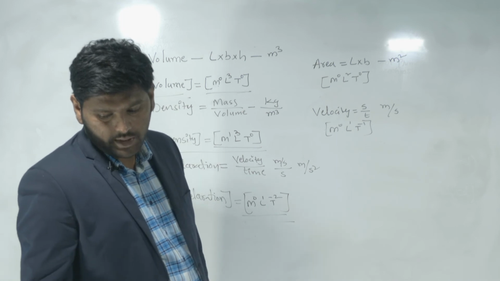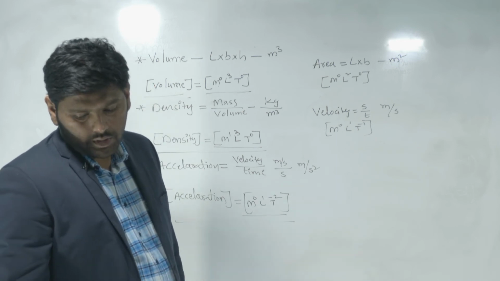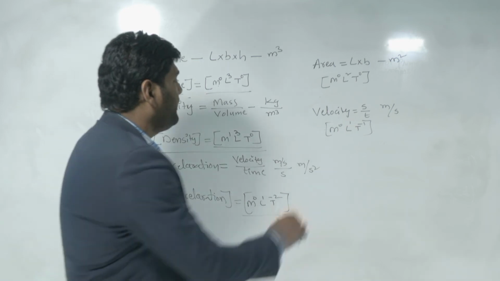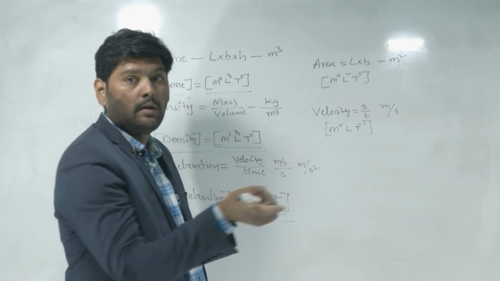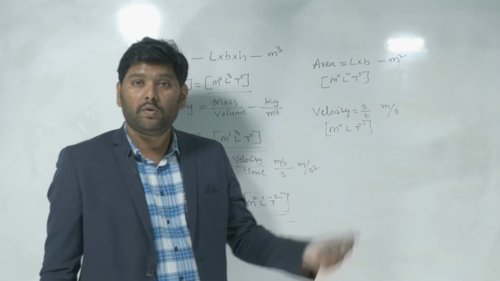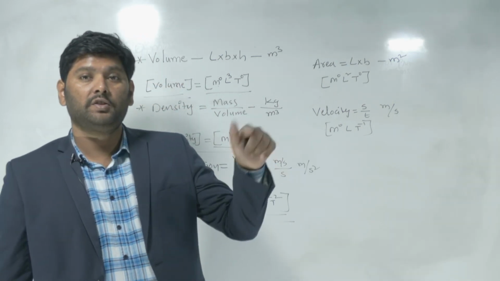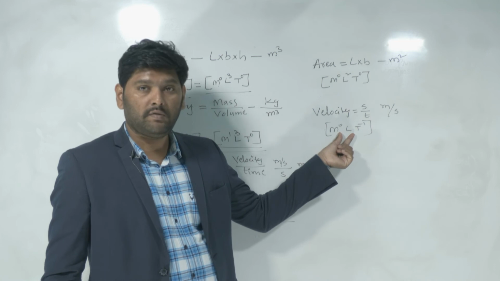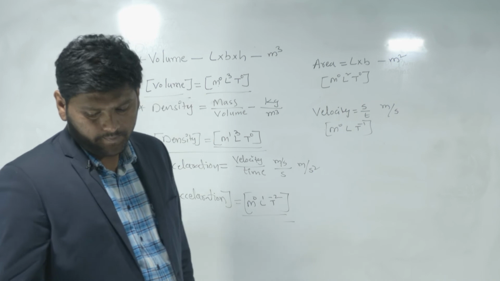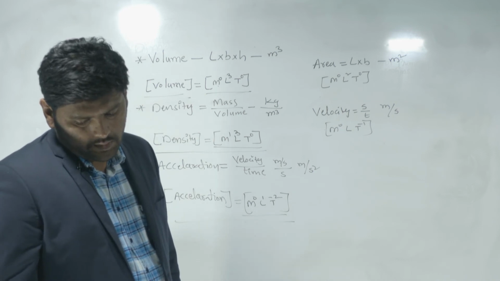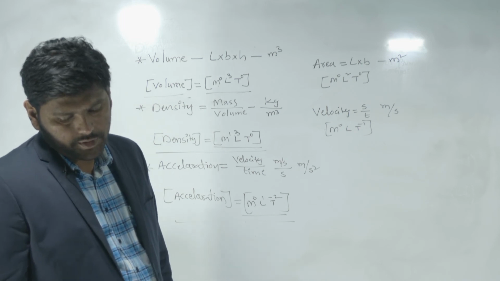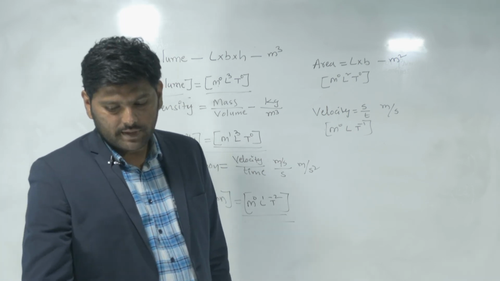What is the option here? Second option. If the power is not mentioned, how much is it? It is 1 only, whether it is mentioned or not. So the second option. For the fourth question, they are asking the velocity dimension formula, M0, L power 1, T power minus 1. Second option you will get.